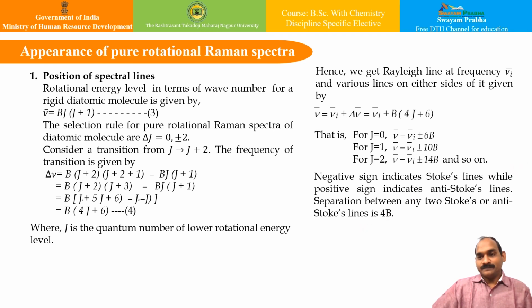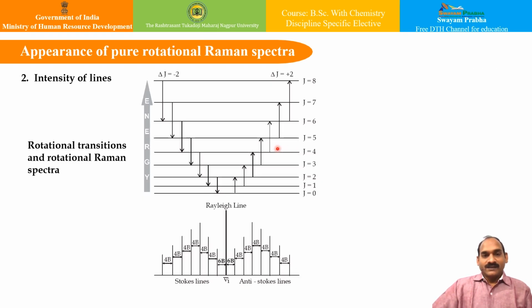Let us have a look at it. So in this case, as seen in our previous slide, the intensities of these lines are dependent on the population of the initial level from where the molecules are supposed to excite or de-excite. And since the population of rotational energy levels increases first and then decreases, the intensities of Stokes and anti-Stokes lines vary in a similar manner; they first increase and then decrease. So this is a particular part wherein you can have at this particular level the Rayleigh line. These are the Stokes lines, these are the anti-Stokes lines.